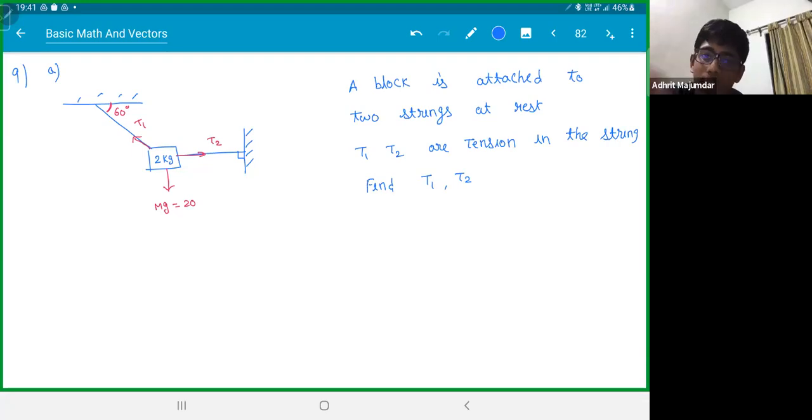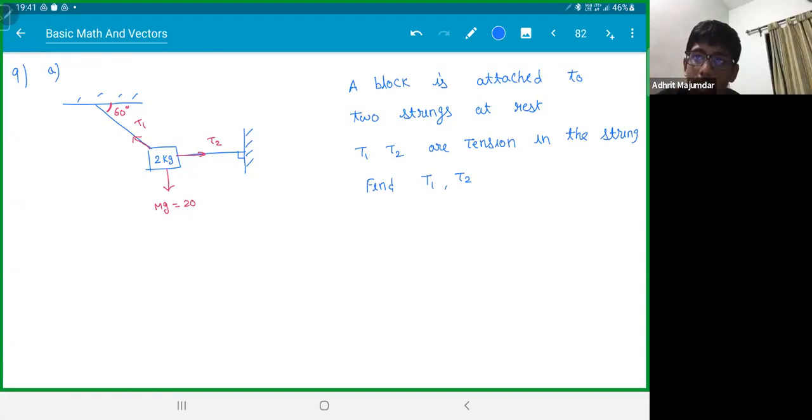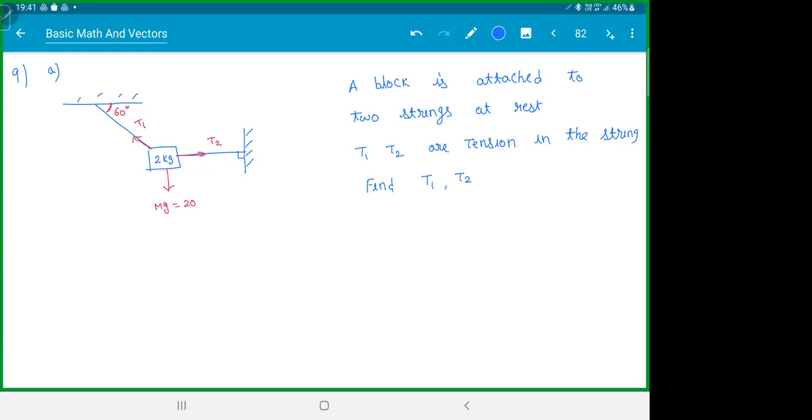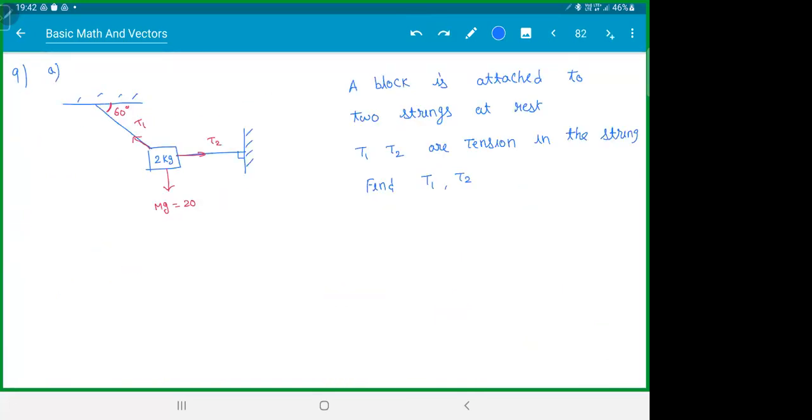Sir, what is the tension formula? There is no formula, you have to find T1, T2. Is that the only way to find the force? Yes, you had to find the magnitude of T1, T2. Basically, T2 is the force by this string, F2, and this is the force due to this string, F1. So instead of calling them F1, F2, we call them T1, T2 for strings, tension. It is the same as the previous question. Here I said F1, F2 and here I'm calling T1, T2. Same thing, just the symbol is different. Aditya got 40 by root 3, 20 by root 3. That looks suspicious actually, but maybe right. Let's see.